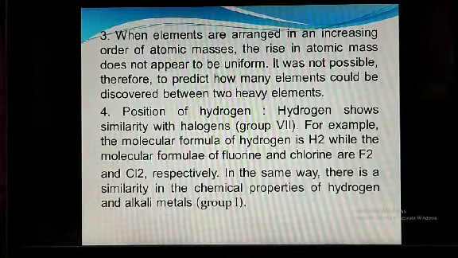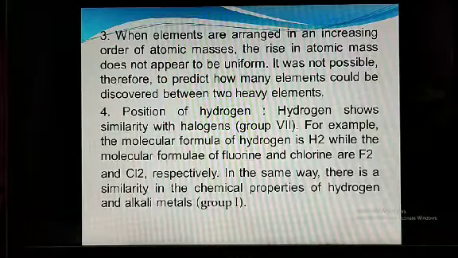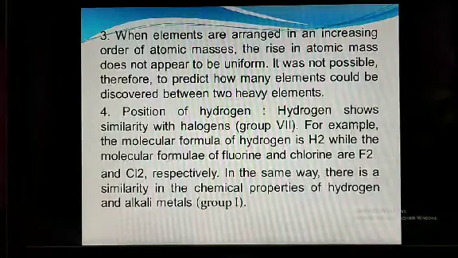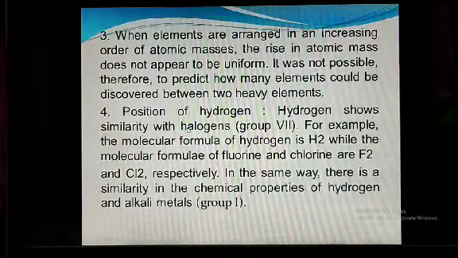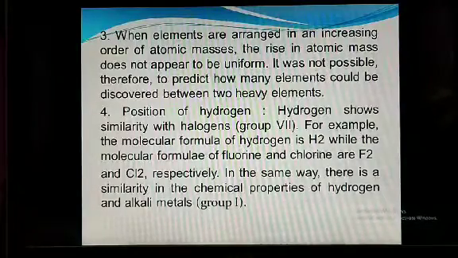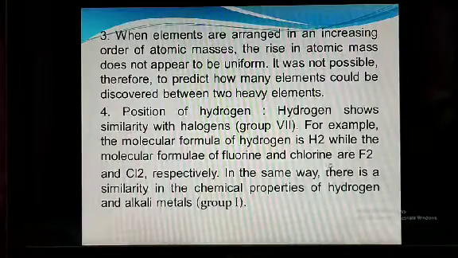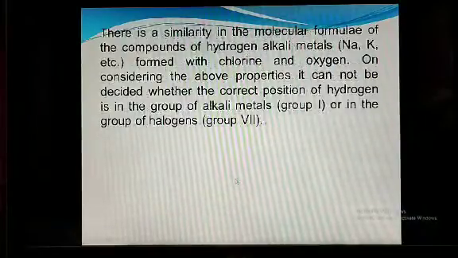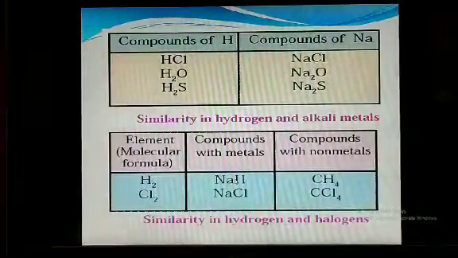Then the position of hydrogen shows similarity to the halogen group. Again there is a conflict. The position of hydrogen shows similarity to the halogen group, that is the 7th group. For example, the molecular formula for hydrogen is H2, while the molecular formulas of fluorine and chlorine are F2 and Cl2 respectively. These examples are given here. See that table.